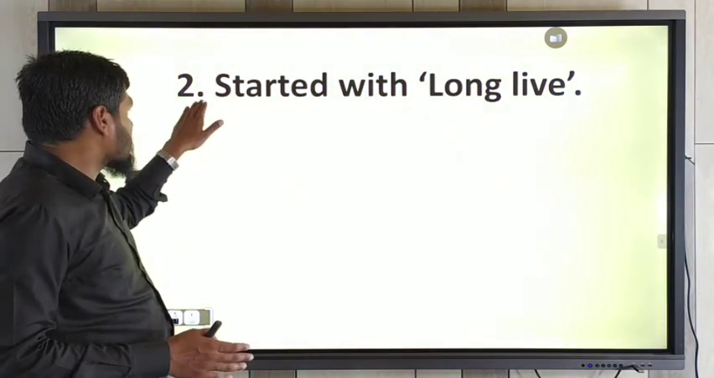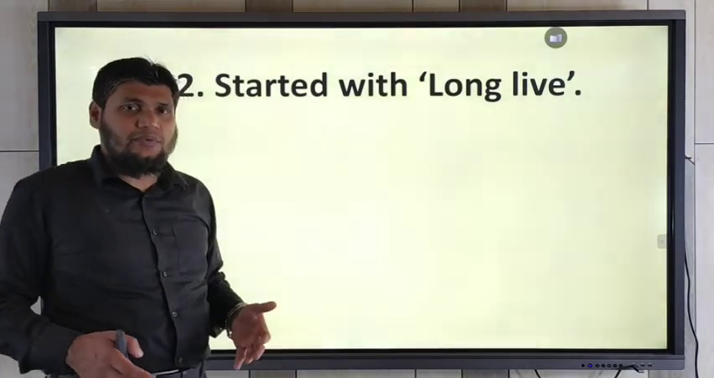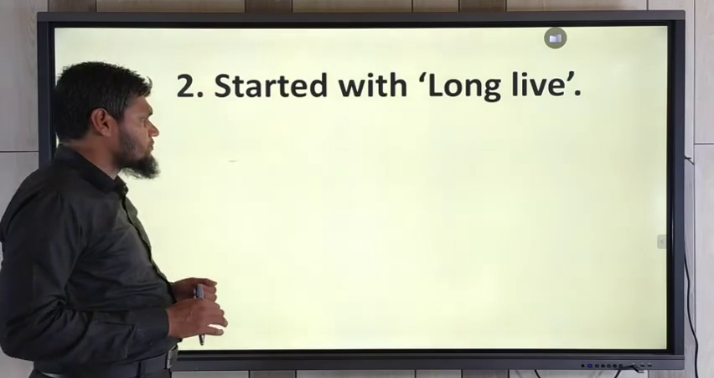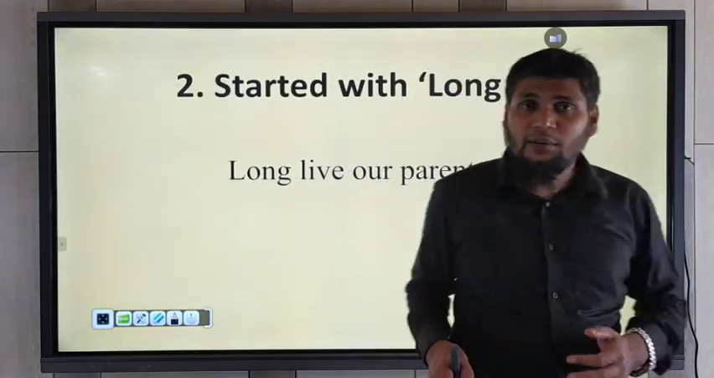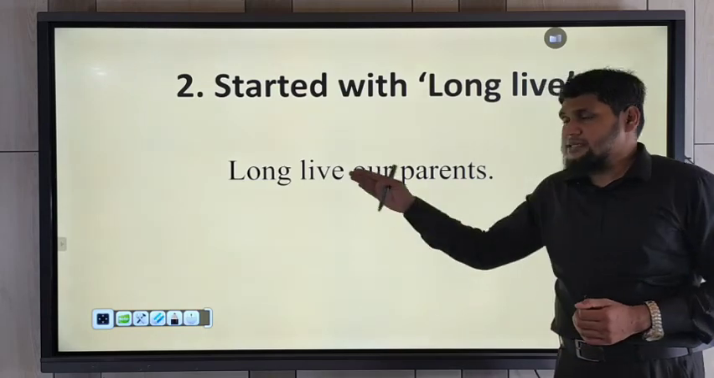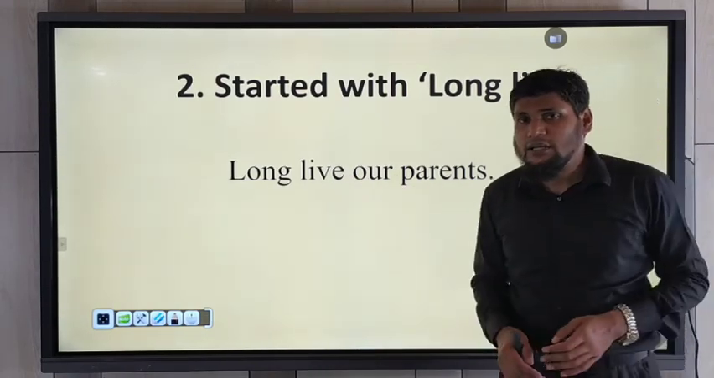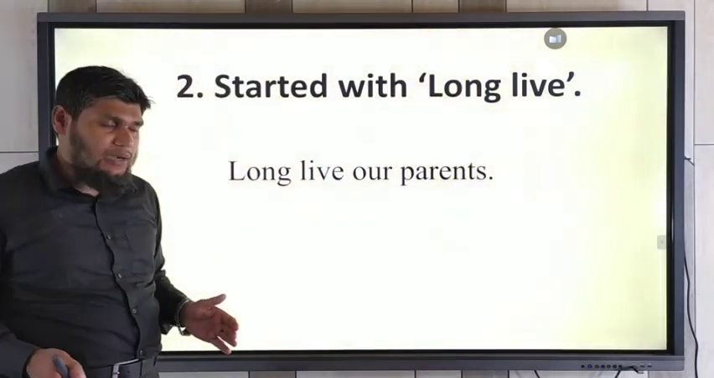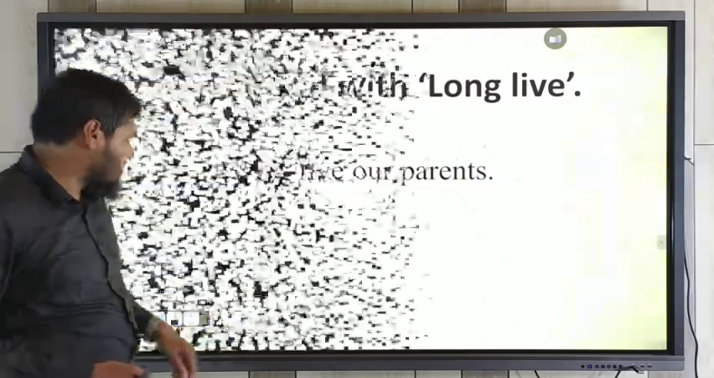Next, structure number two. Optative sentence is started with long live, like this word. For example, long live our parents. আমাদের পিতামাতা দীর্ঘজীবী হোক। এই যে প্রার্থনা বা আকাঙ্ক্ষার ক্ষেত্রে আমরা সাধারণত এই ধরনের বাক্য ব্যবহার করে থাকি। Okay, so I think that you have got the idea about optative sentences and assertive sentences.